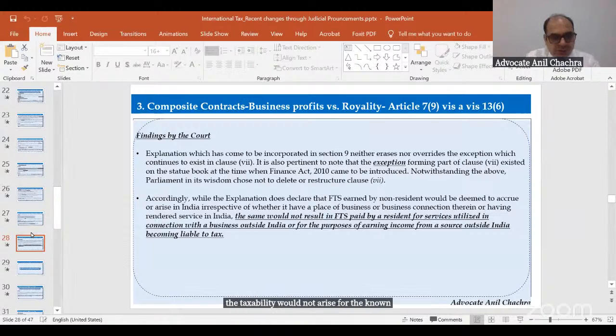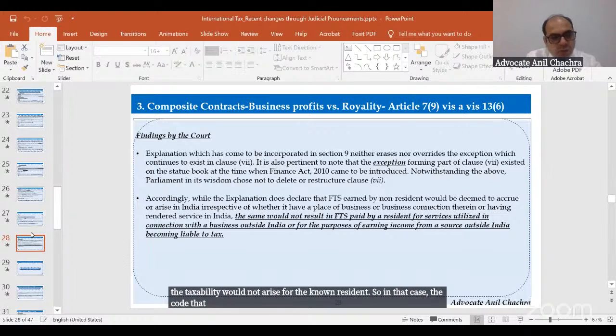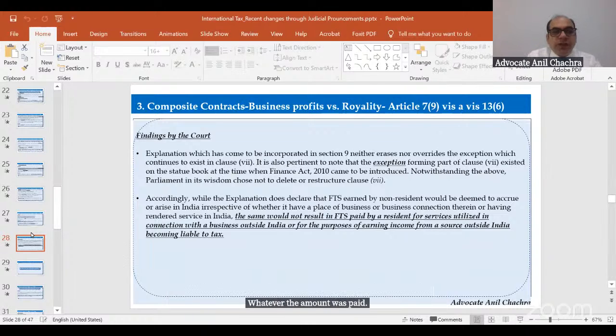So in that case, the court held that whatever the amount was paid outside India for this IPL matches for advisory services, that will not be taxed. So the court has categorized it into three ways. First thing is how Article 5 and Article 7 will come into play. Mere existence of the PE doesn't mean that the taxability would arise under Article 7. This is the first thing.